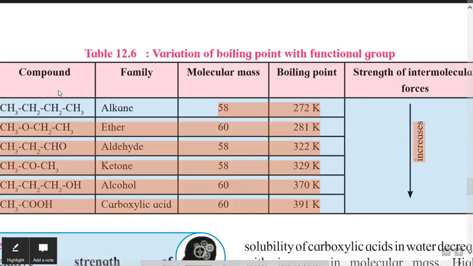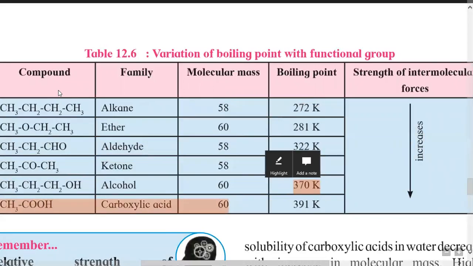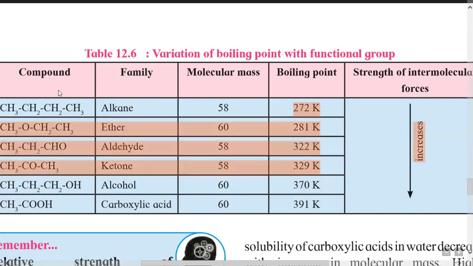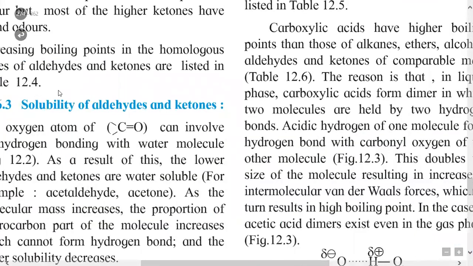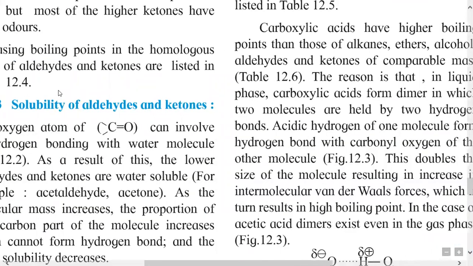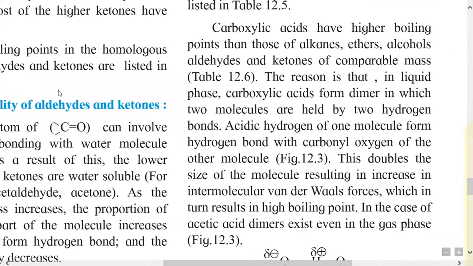So if you compare the molar mass of these compounds, they have comparable molar mass, but their boiling points go on increasing because of intermolecular forces of attraction. So that is about the boiling points. Now the carboxylic acids have a higher boiling point than that of the alkane, ether, alcohol, aldehydes, and ketones.